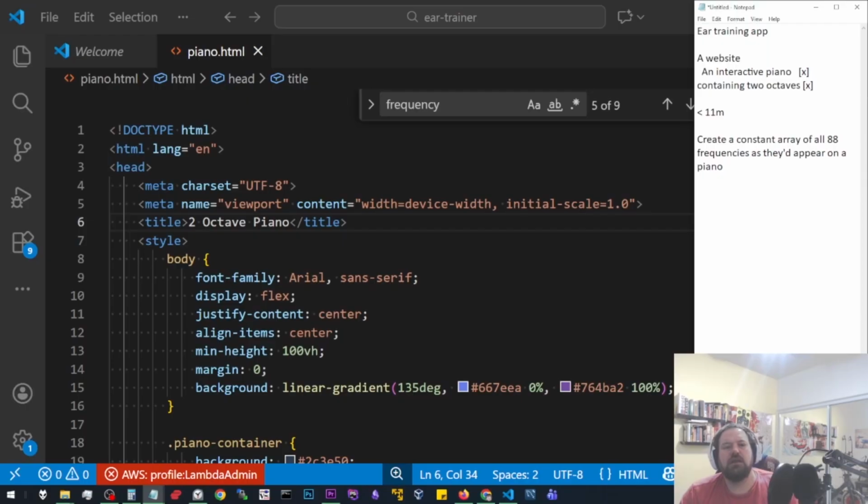Then after that, you'd want to play a root note or drone it, so it's just going in the background. So either play a root note or drone the root note. Then play an interval, a random interval.